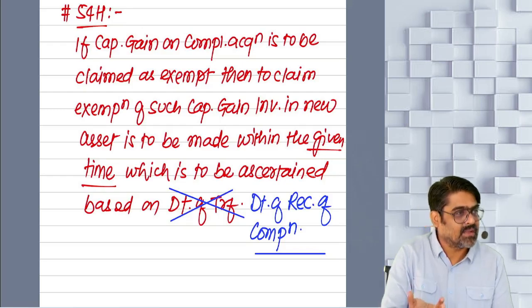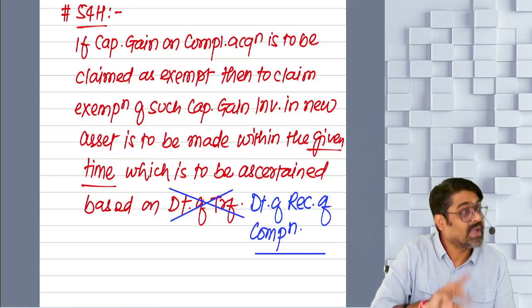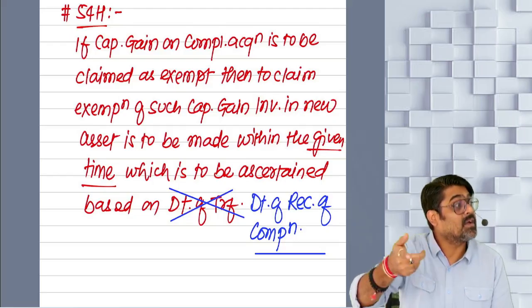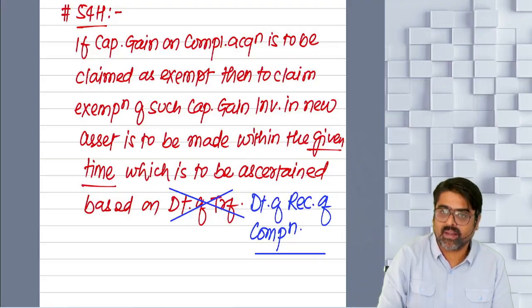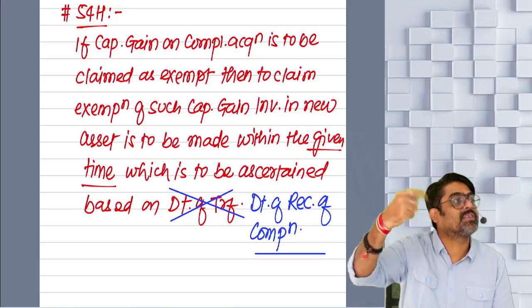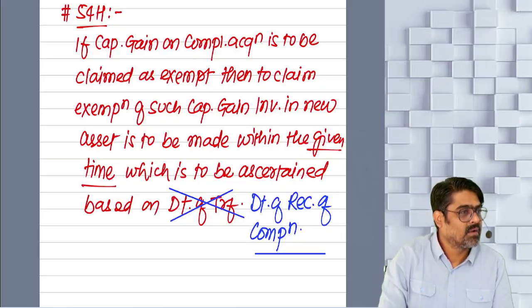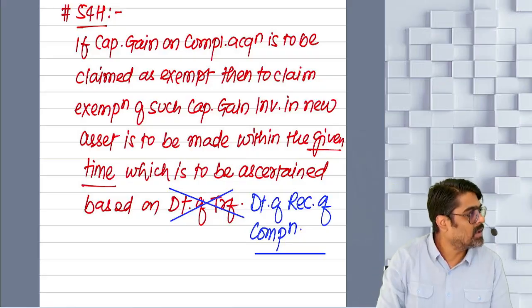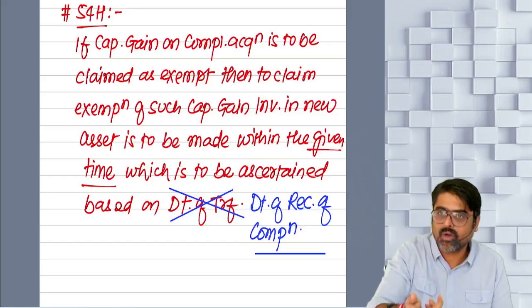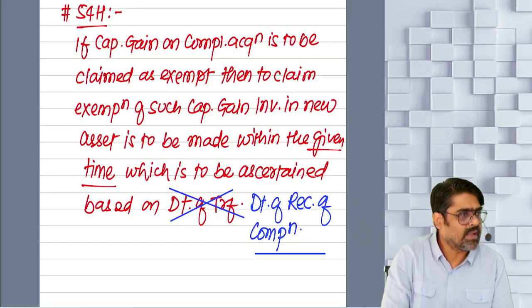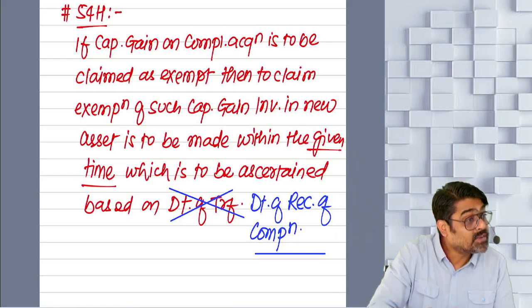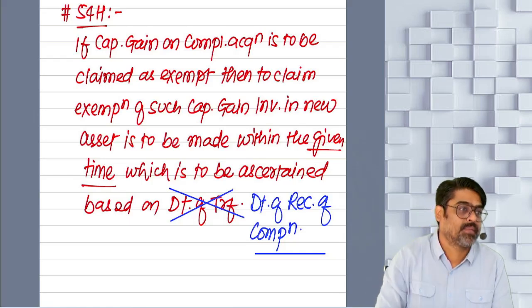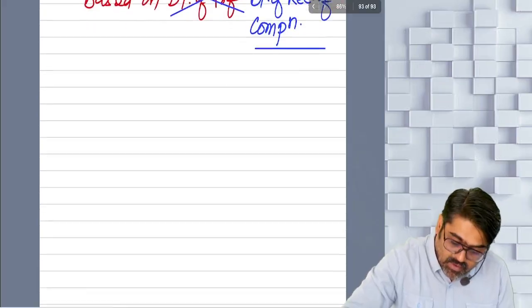What if insurance claim is received on damage or destruction? The gain is taxable in the year of damage or destruction? No, the gain is taxable in the year of receipt of insurance claim. So if the gain is taxable in the year of receipt of insurance claim, and if you want to claim the exemption of that gain, you will have to invest in the new asset. And the investment in the new asset should happen within the given time. But is it to be counted from the date of damage or destruction? No, it has to be counted from the date of receipt of insurance claim. Yes or no?